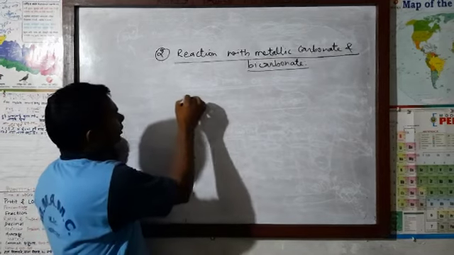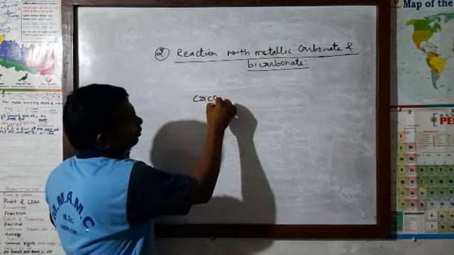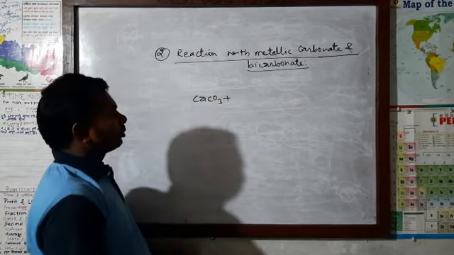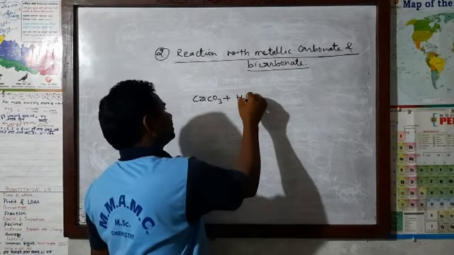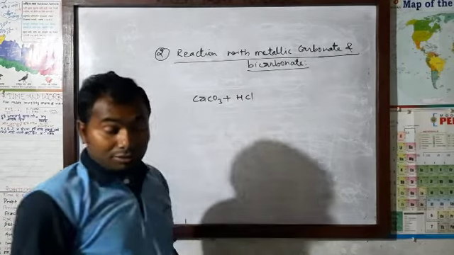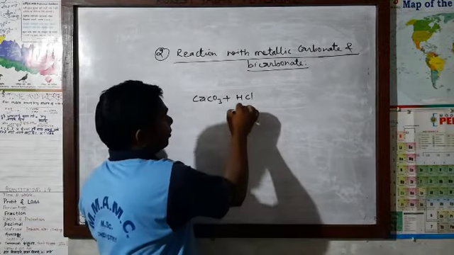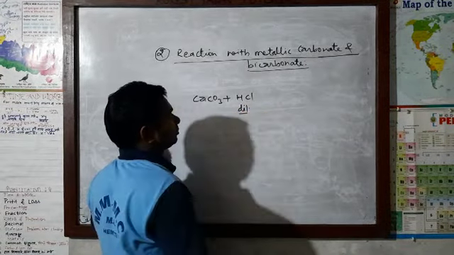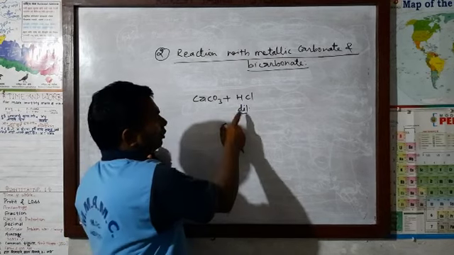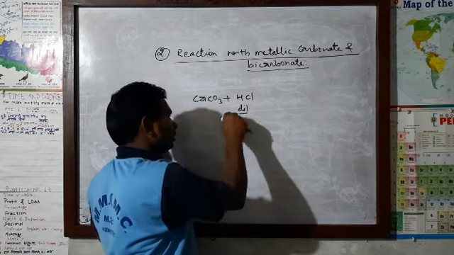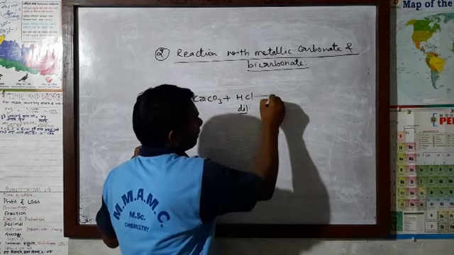Just take any example. Suppose this is CaCO3, a metallic carbonate, and when acid reacts with this, whether the acid is dilute or concentrated matters. Here we are using dilute, which means solute is less in comparison to solvent.